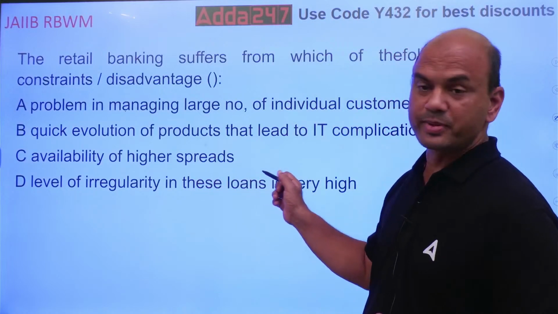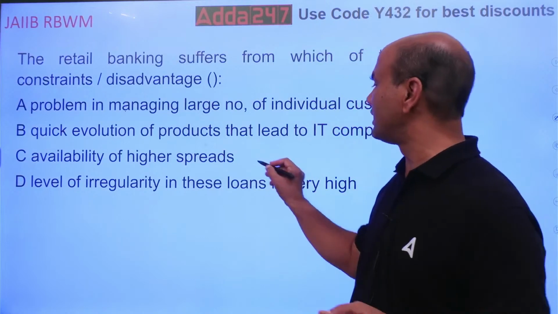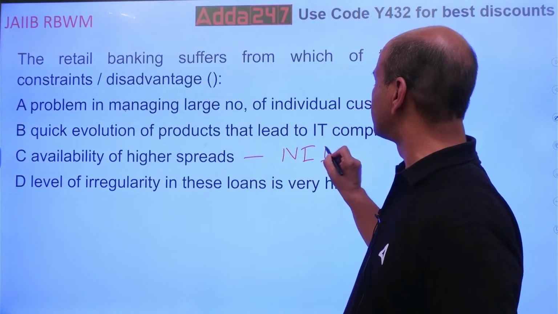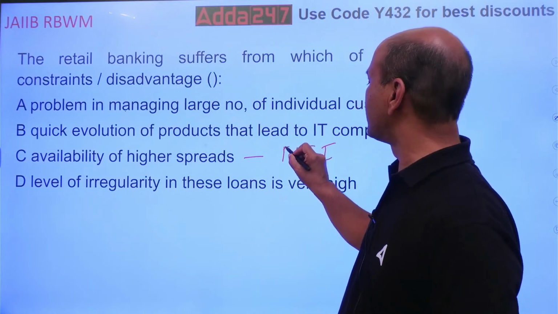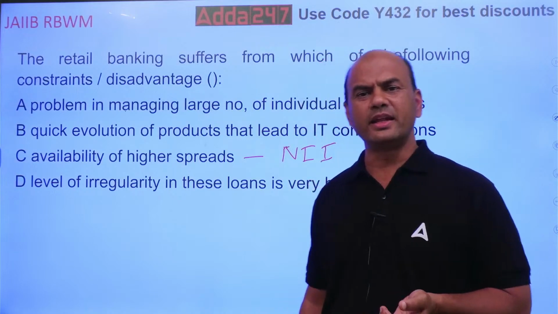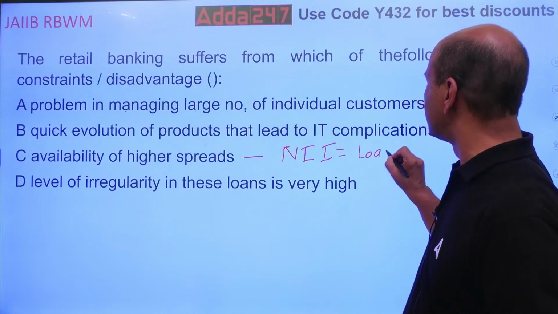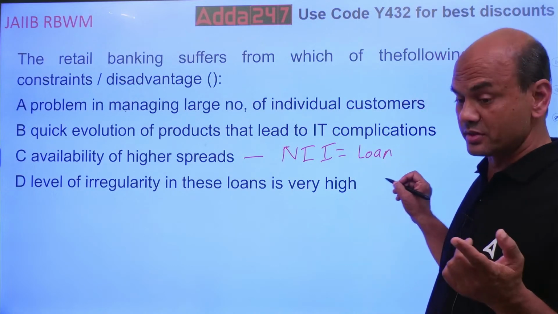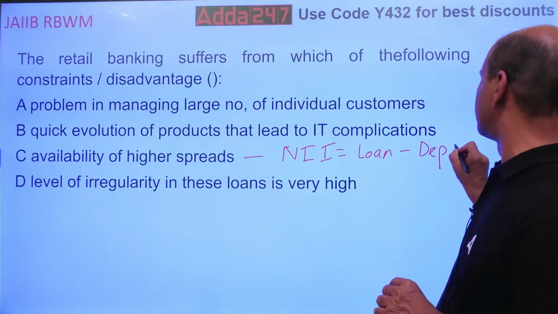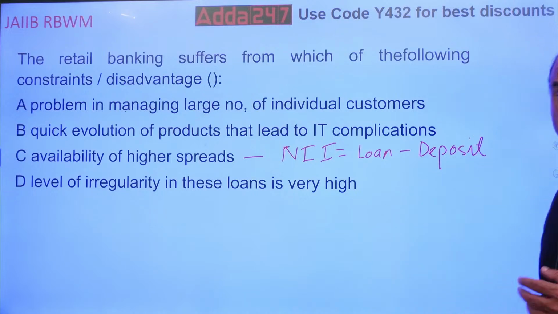Number 3, availability of higher spreads. So this is also an advantage. What do you mean by spread? Spread simply means NII, net interest income. So you get higher NII. What is NII? NII means the difference between loan interest, the interest which I earn from loans, minus deposit interest which I give on deposits. So do you get a higher amount over here?